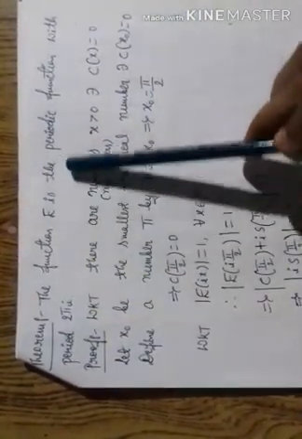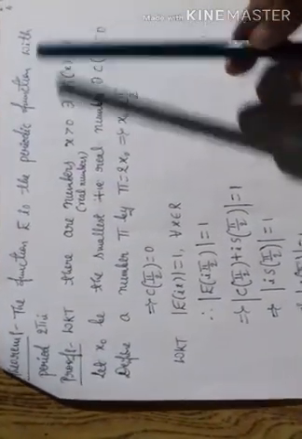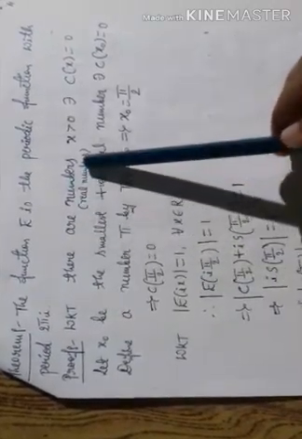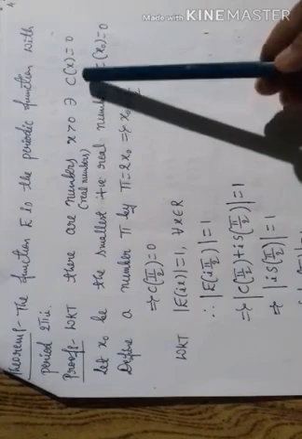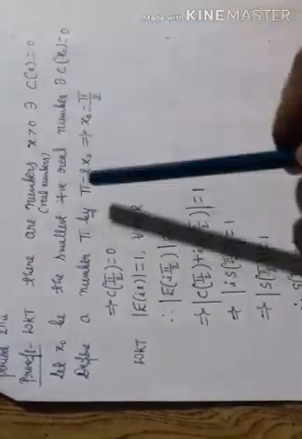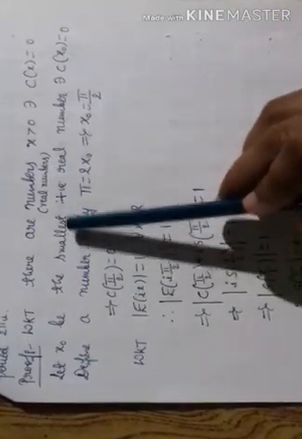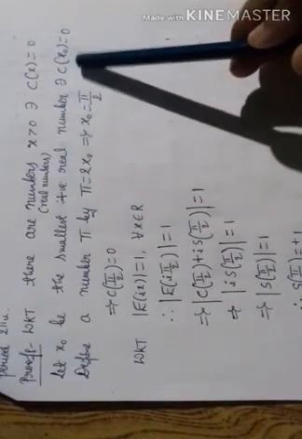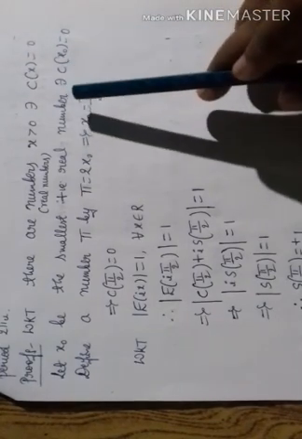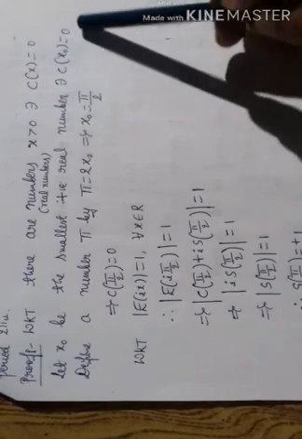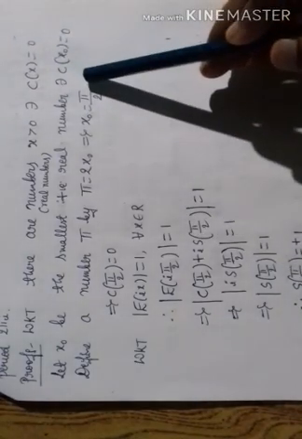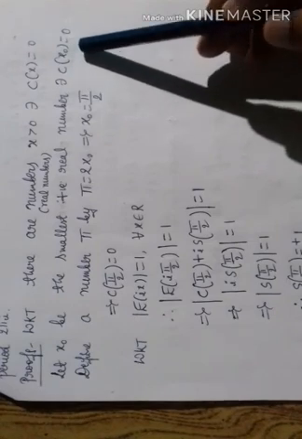Theorem: the function e is a periodic function with period 2 pi i. Proof: we know that there are positive real numbers x greater than 0 such that c of x is equal to 0, from the previous theorem. Here, let x naught be the smallest positive real number such that c of x naught is equal to 0. x naught is the smallest positive real number satisfying this condition. If we take a number smaller than this, the value will not be c of x naught.